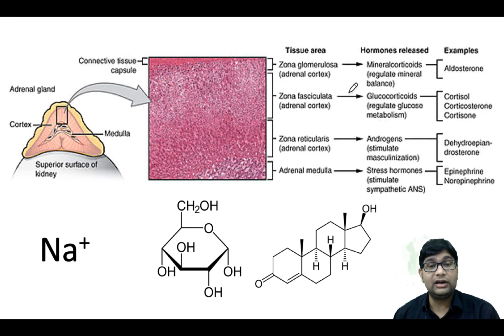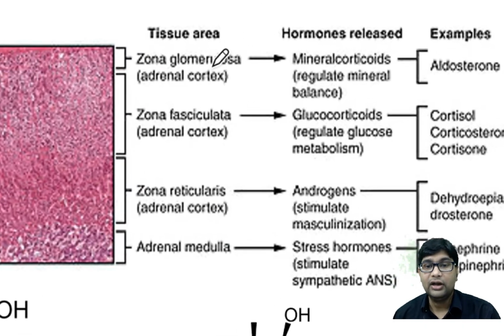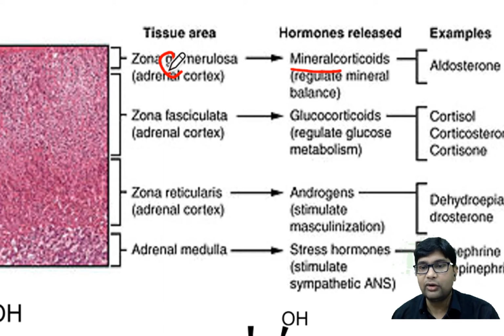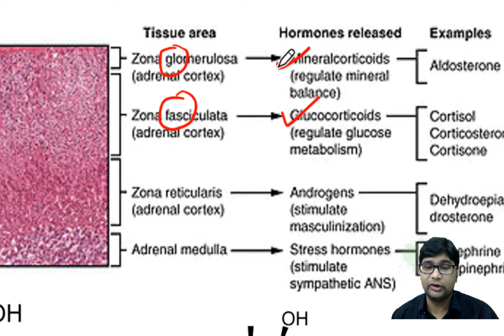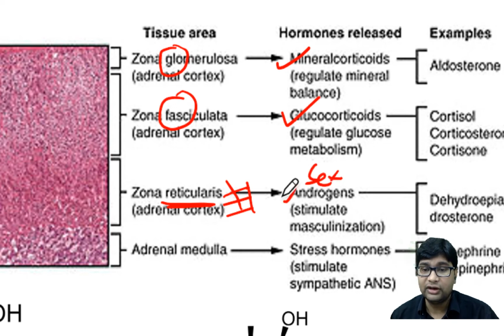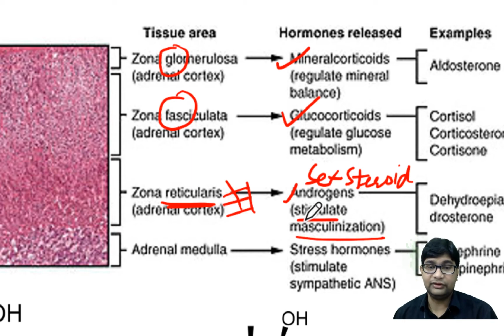The hormones secreted by these layers are also different. Zona glomerulosa secretes mineralocorticoids. Because most of the hormones of the adrenal cortex are steroids, based on their action, if they are regulating mineral metabolism, then they are known as mineralocorticoids, and if these steroids are maintaining the glucose metabolism, then they are known as glucocorticoids. So zona glomerulosa secretes mineralocorticoids, while fasciculata secretes glucocorticoids, and zona reticularis secretes sex steroids, which are androgens basically, and they stimulate masculinization or virilization.